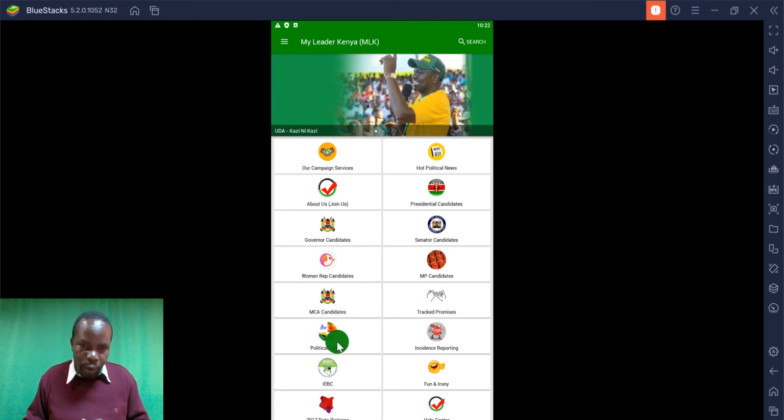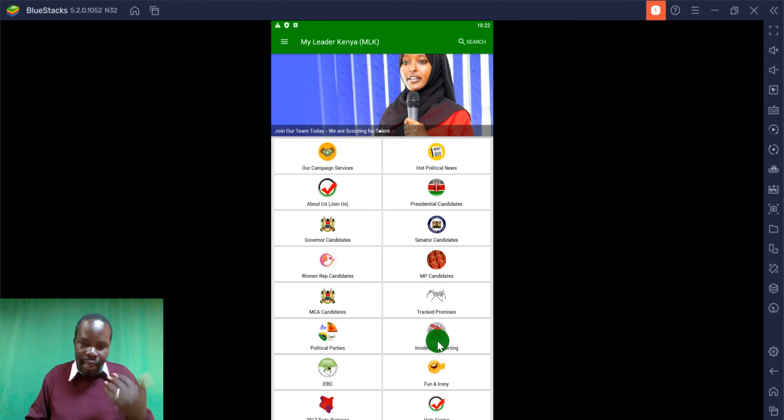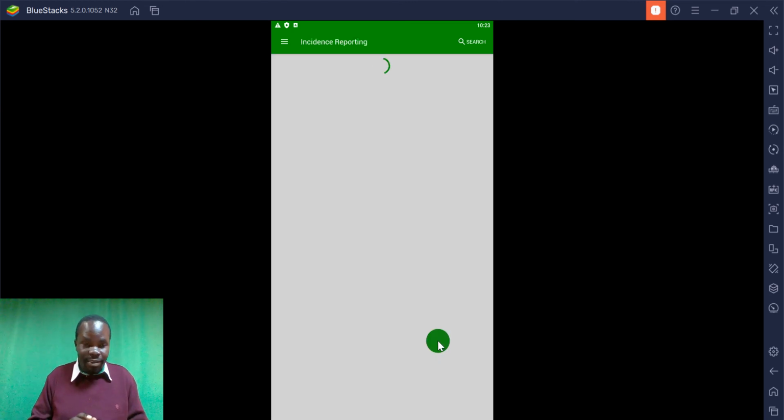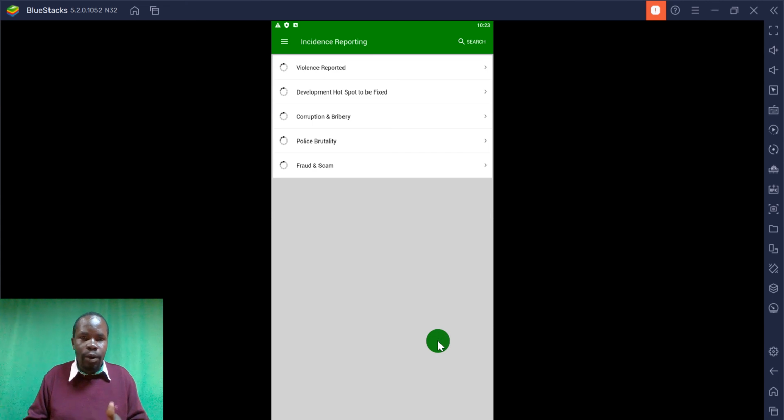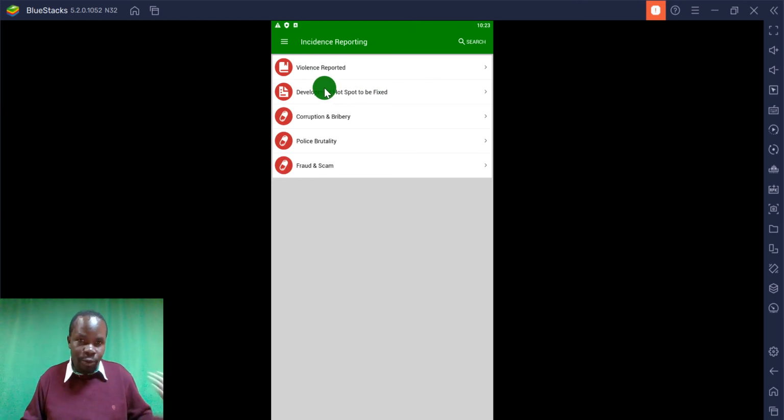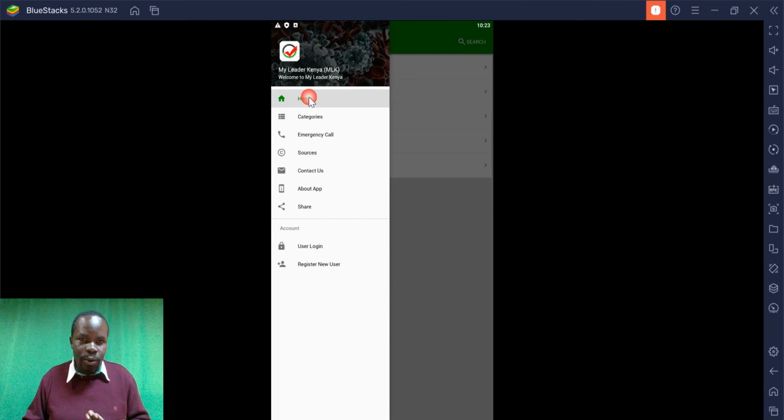Then here we have the political parties. Just updates about your favorite political party. Incidents reporting is very interesting, and I know everyone needs to be involved with this, but it's all about reporting any incidents, be it violence reporting, be it development hotspot. And a development hotspot is something you'd like your leader to do for you. Is it corruption? Is it police brutality? Is it fraud? etc. So that's what we do on that part.